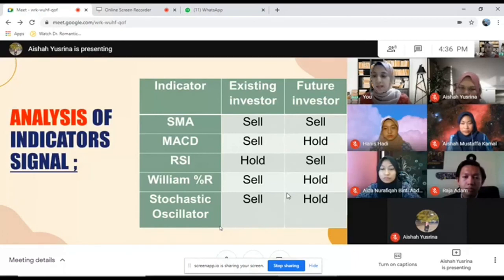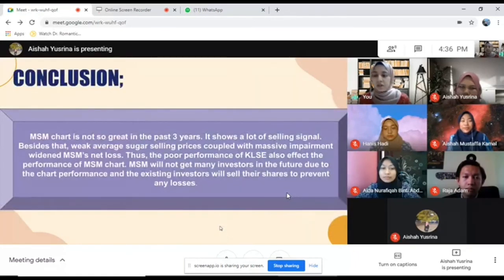Next. So for the conclusion, the MSM chart is not so great in the past 3 years. It shows a lot of selling signals. Besides that, the average selling price coupled with massive impairment widened MSM's net loss. Thus, the poor performance of KLSE also affects the performance of the MSM chart. As MSM will not get many investors in the future due to its chart performance, the existing investors will sell their shares to prevent any loss.